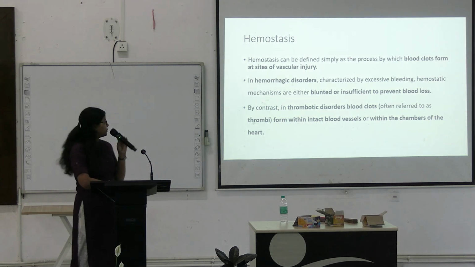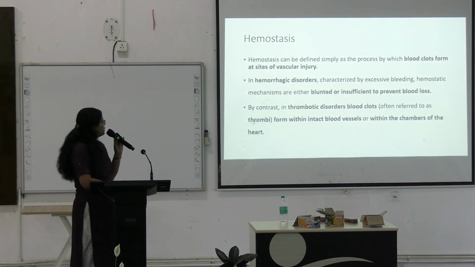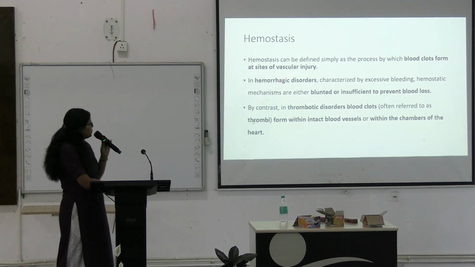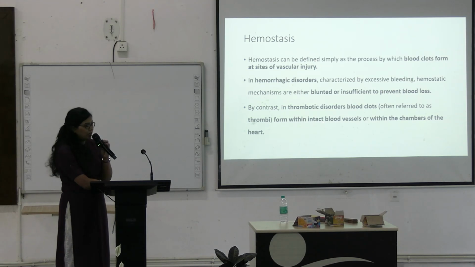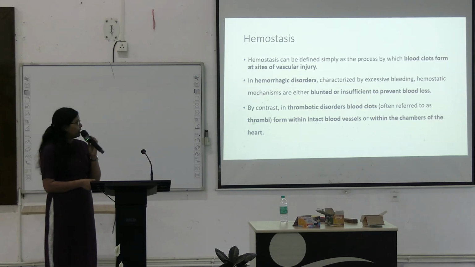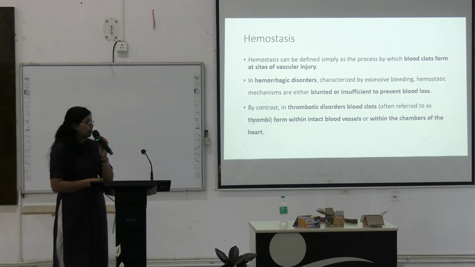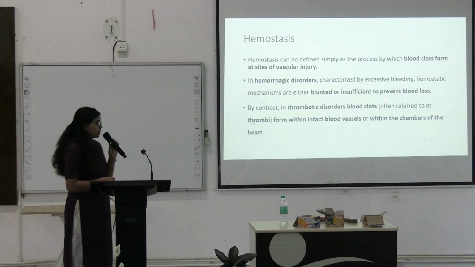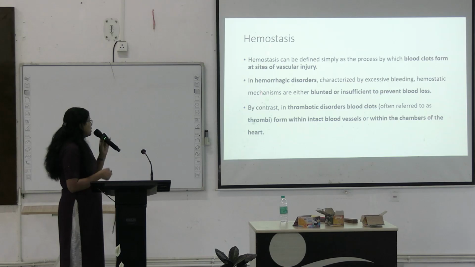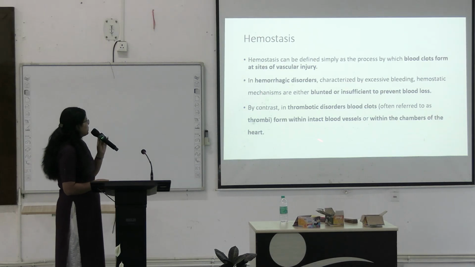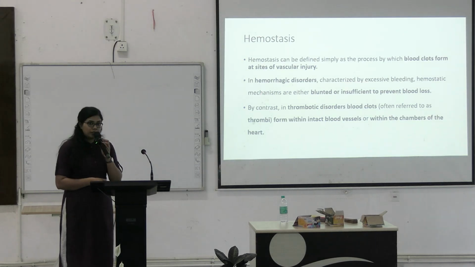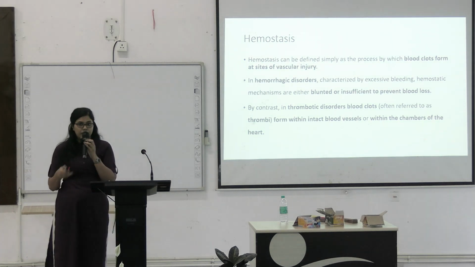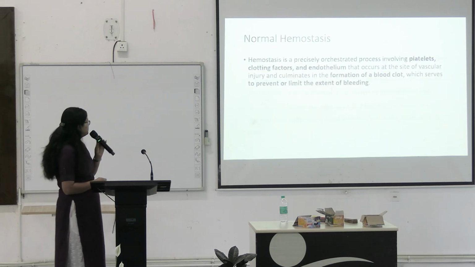Now coming to hemostasis. Hemostasis can be defined as a simple process by which blood clots at the site of vascular injury. In hemorrhagic disorders, which are characterized by excessive bleeding, hemostatic mechanisms are either blunted or insufficient to prevent the blood loss. By contrast, in thrombotic disorders, thrombi form within the blood vessels or within the chambers of the heart, and we can see blood clots.